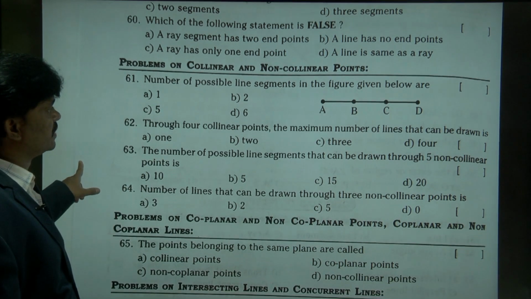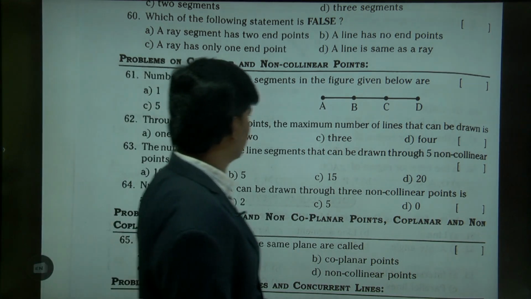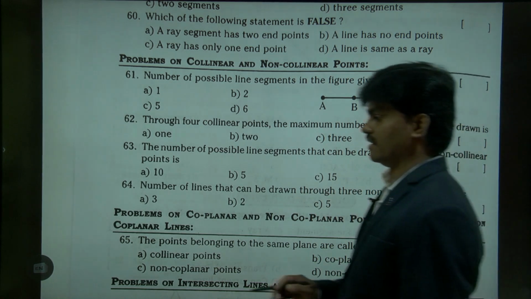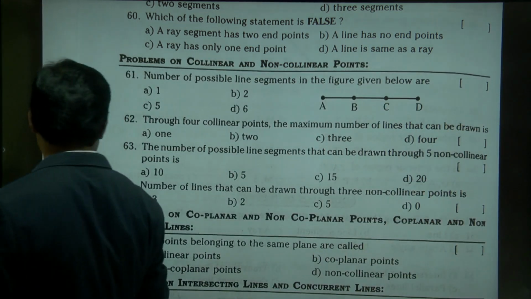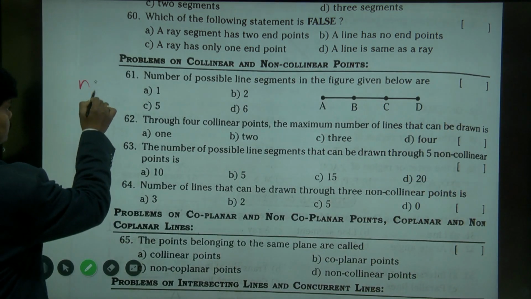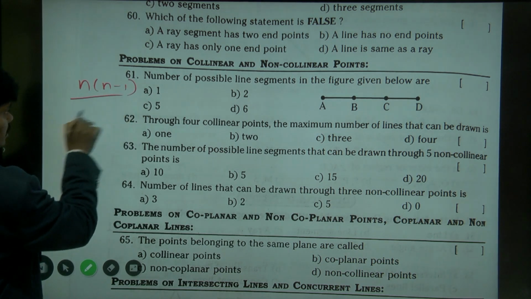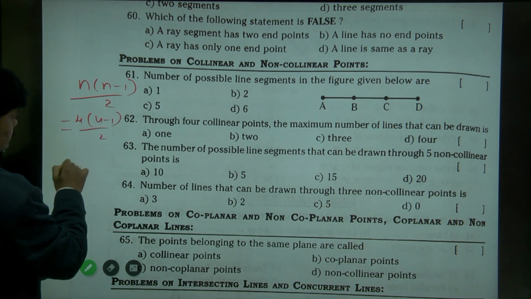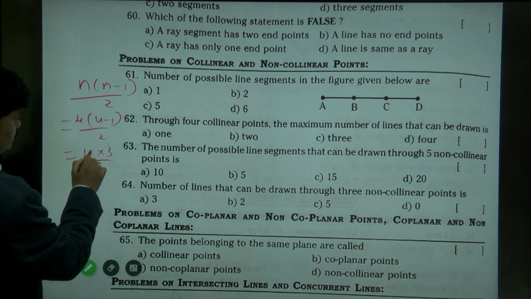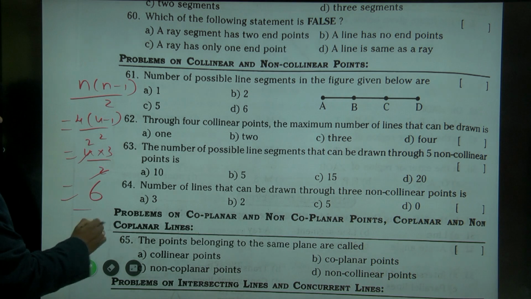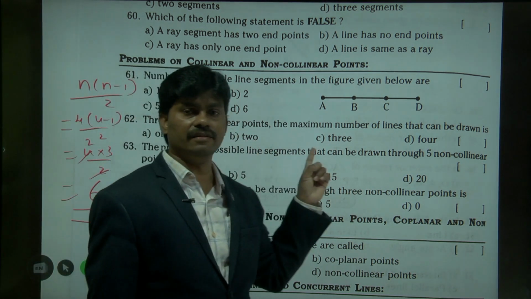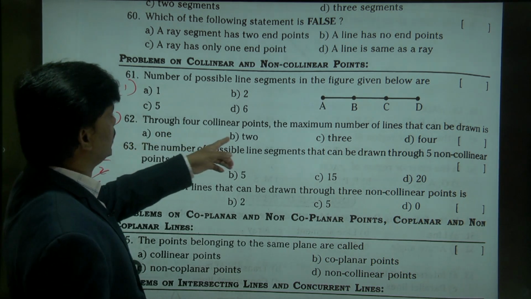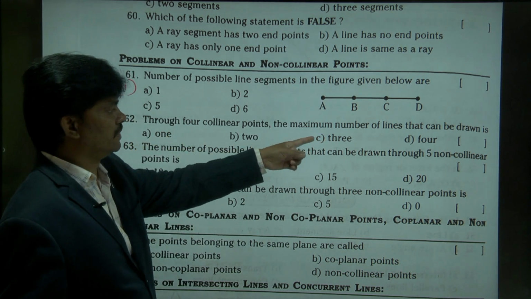Number of possible line segments in the figure given below. So just check how many are there. Here 1, 2, 3, 4. 4 points are given. We have a formula n into n minus 1 by 2. 4 into 4 minus 1 by 2. 4 into 3 by 2. So we will get 6. How many we will get here? 6 we will get.